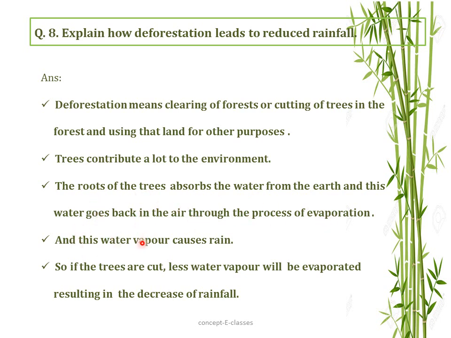And this water vapor causes rain. That is, it forms clouds, condenses and comes back to earth in the form of rain. So if the trees are cut, less water vapor will be evaporated, which results in the decrease of rainfall. Hence, we can say that deforestation leads to reduced rainfall.